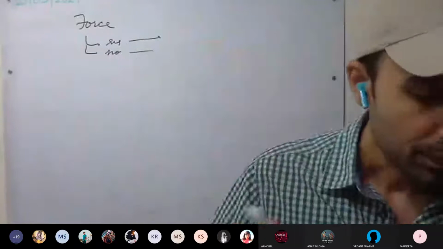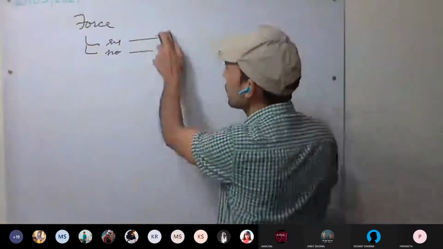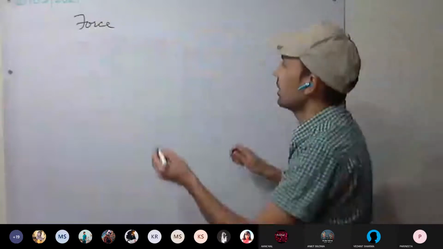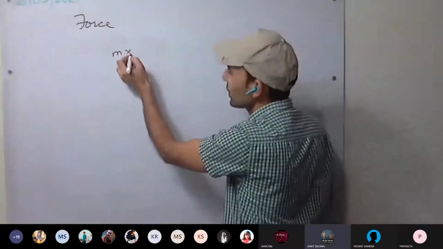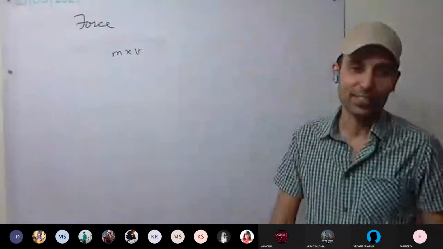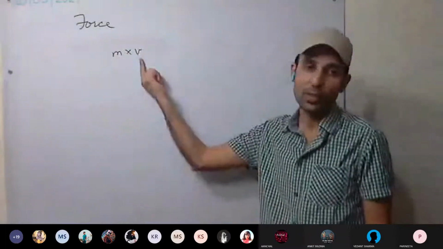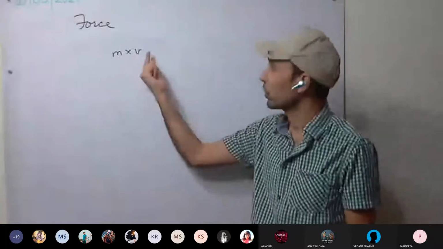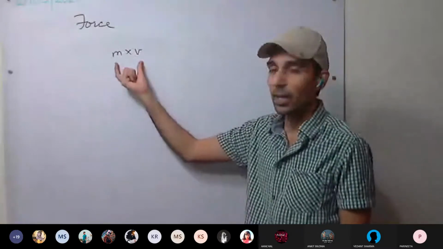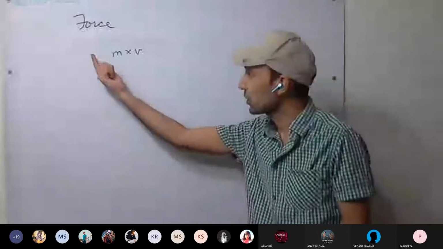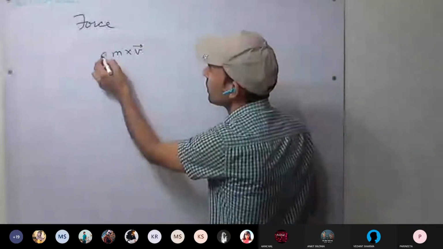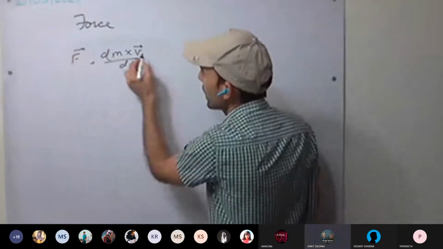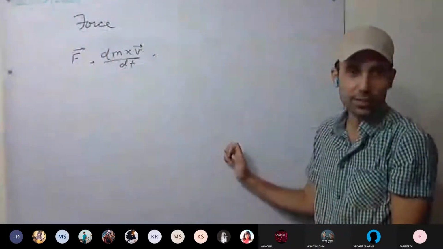That's force. And last year as well, we studied what force is: the rate of change of momentum. Momentum is mass into velocity. If mass is more, momentum will be more. If velocity is more, momentum will be more. If both are more, momentum will be more. So the rate of change of momentum with respect to time is called force. Force is a vector quantity.